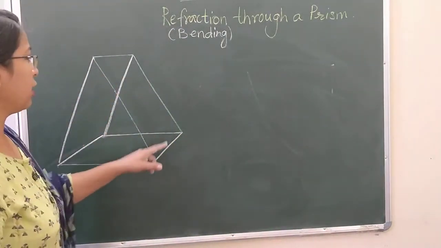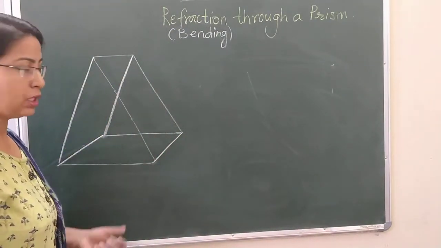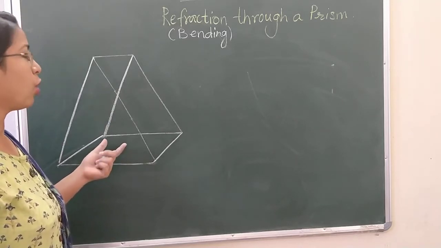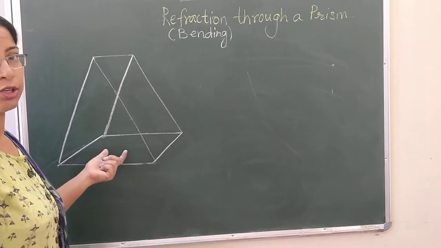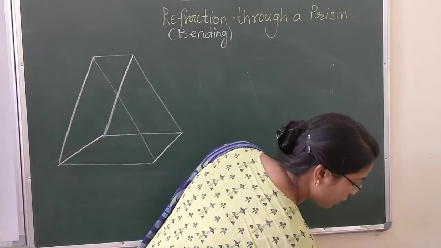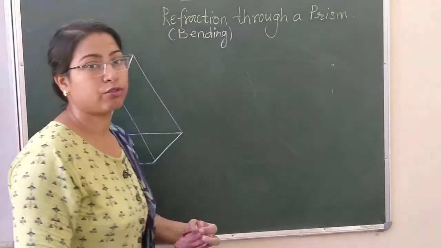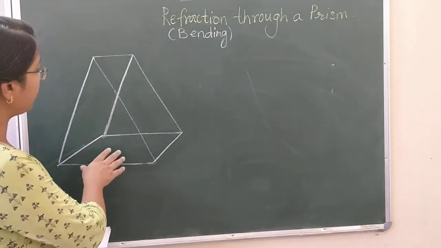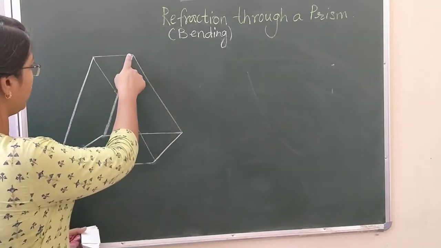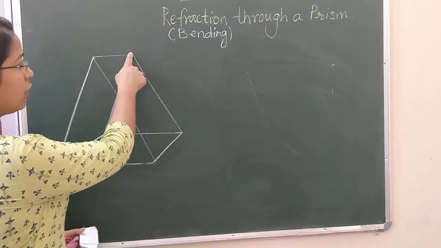Okay, let's focus here. This is our prism. This is a device which is used to study the dispersion phenomenon. Before moving on, let's first have a look at the various parts of the prism, right? From this model, you can easily make out that it has 3 rectangular surfaces.